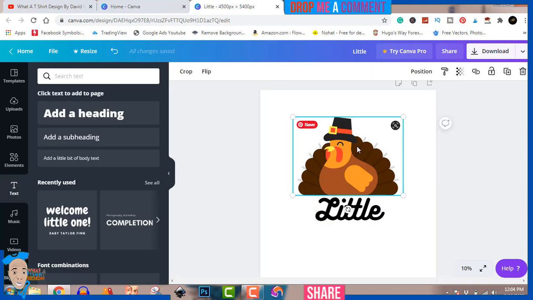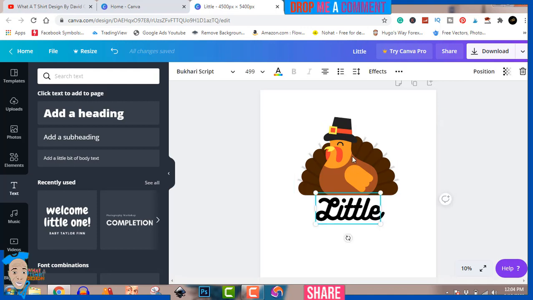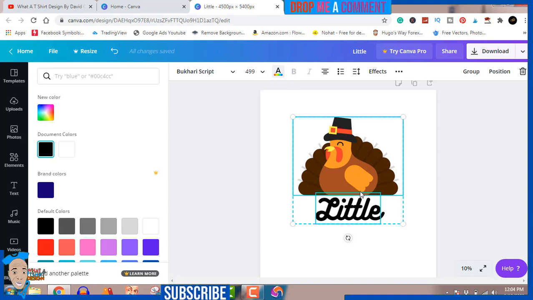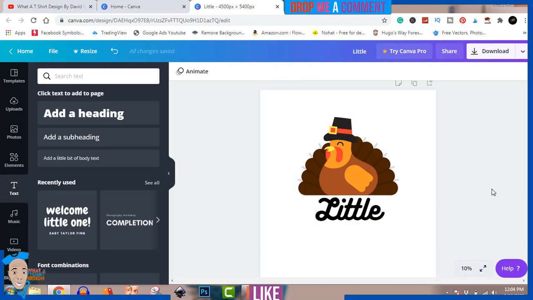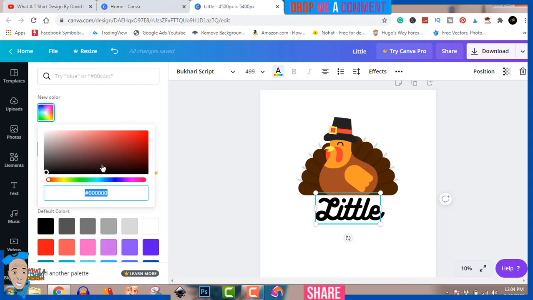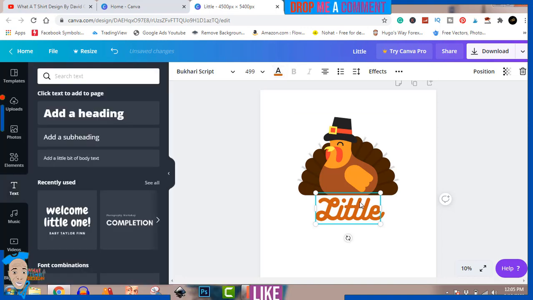Okay, let me do this and this. Okay, so I'll just make the color match the font to an extent. I don't want it to be totally black, so I'll just try to match it to an extent. Okay, this is not bad. This is not bad at all.